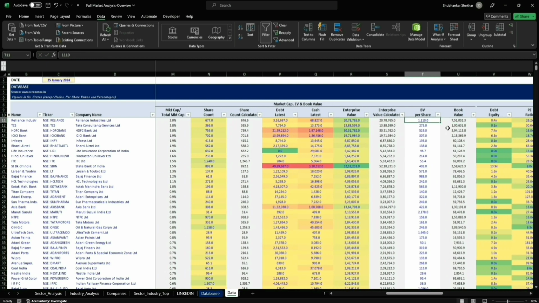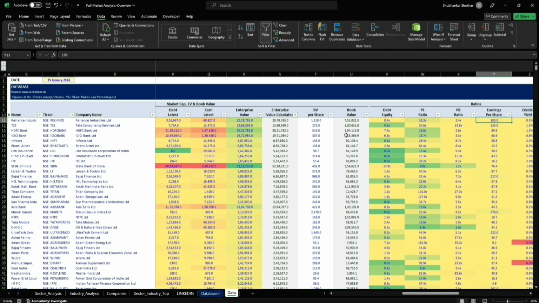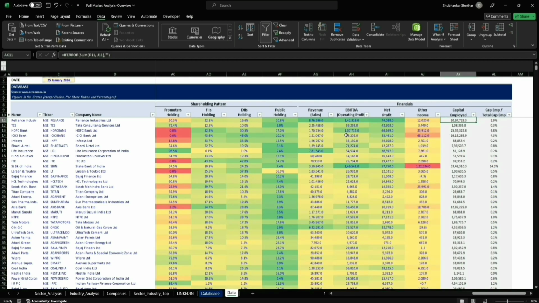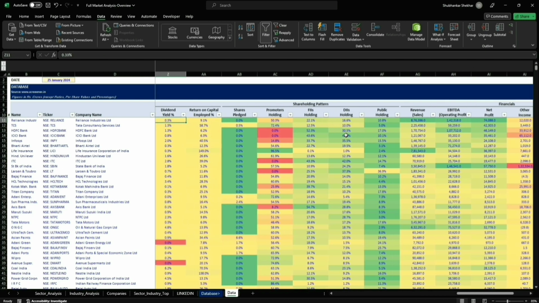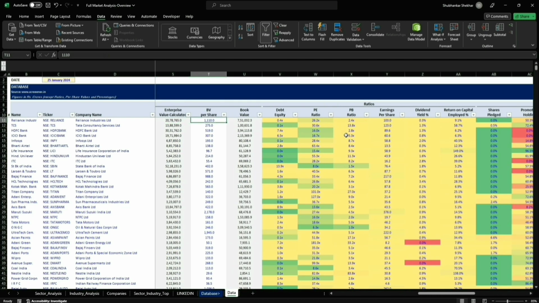This is something important: the book value per share. I was able to pull this data from Screener. And what I've done here is multiply that with the number of shares, and hence I got the book value. What happens to be the book value? Book value happens to be the net worth of the company, or call it the shareholders' fund, right? So I've used the same in calculating capital employed. Is it the exact number here? No. But I have used that because that's the only data I was able to pull.